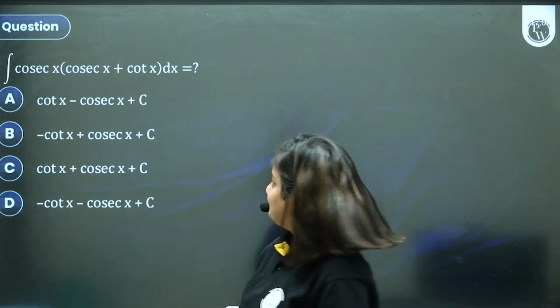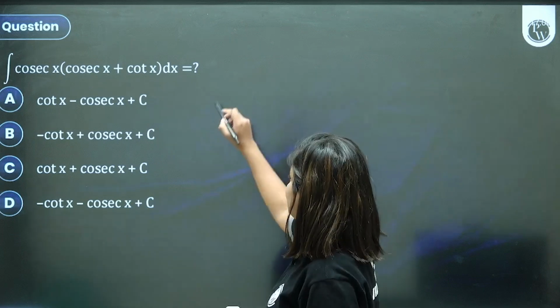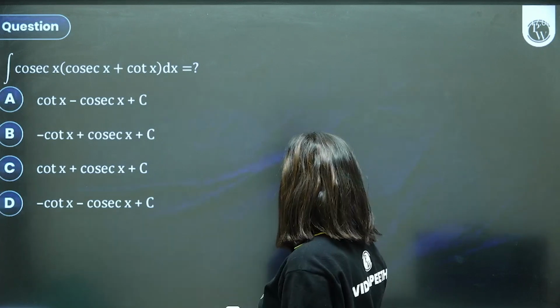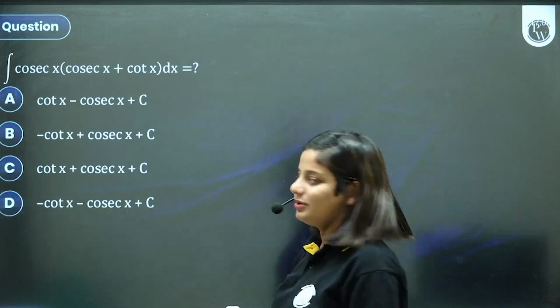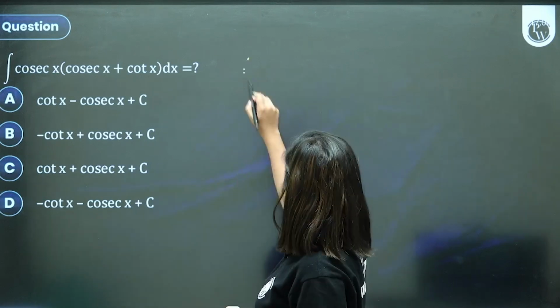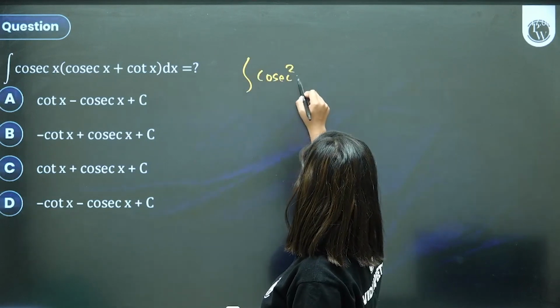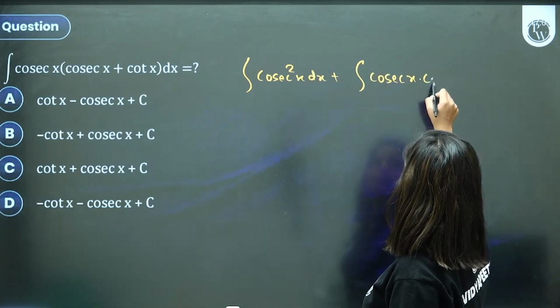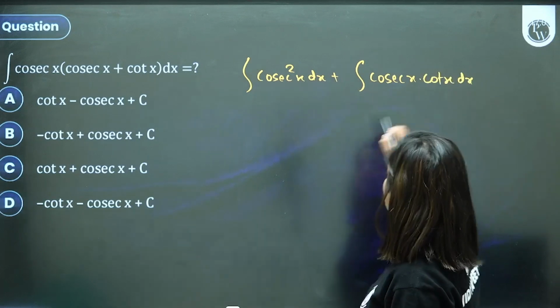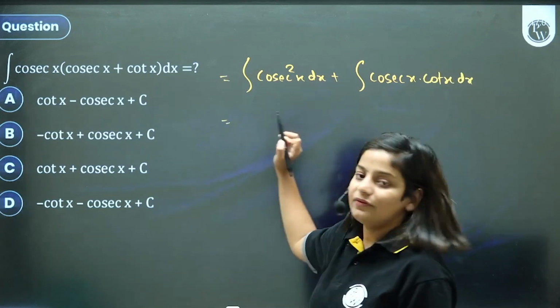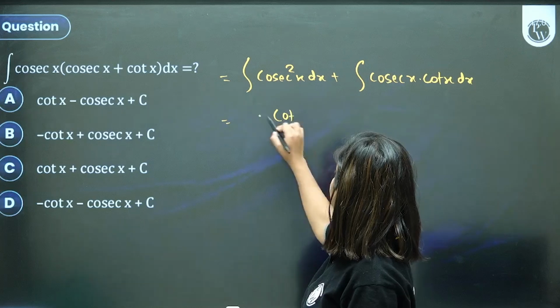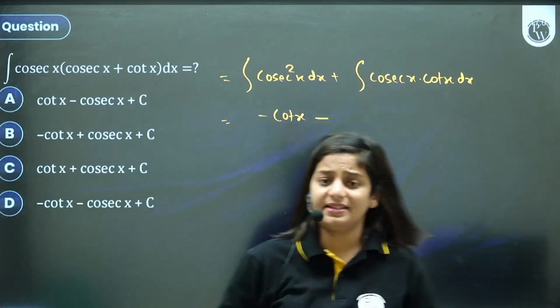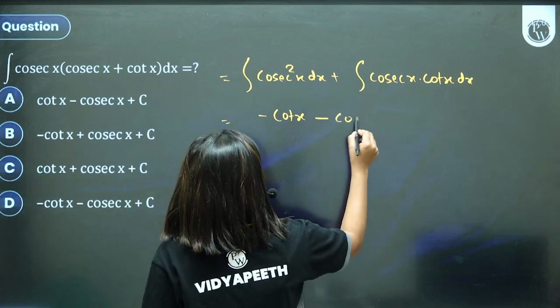Here we go. Integral of cosec into cosec plus cot. Very simple basic question, but I don't know why I have seen students getting stuck here. You just have to multiply. Keep the integrals and signs in mind, children. C functions become negative. So integral of cosec square is minus cot, and integral of cosec and cot is minus cosec.